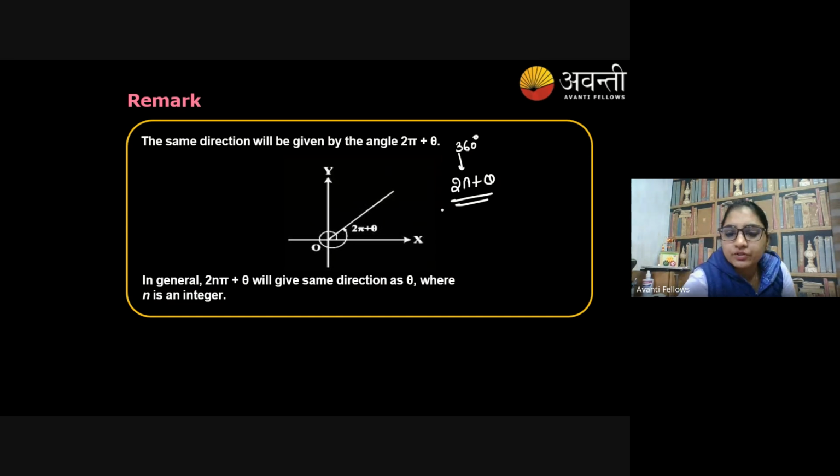So, 2 pi plus theta, what does it mean? 2 pi means 360 degrees. It means one full circle will be completed over there. Then theta means some angle is added to this 2 pi. So it is going to be 2 pi plus theta.